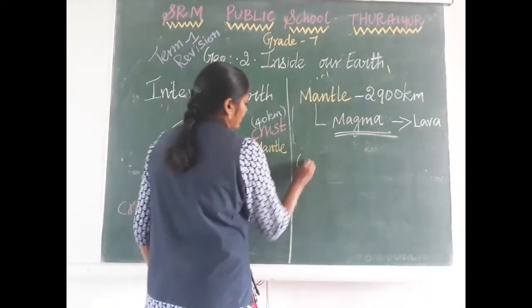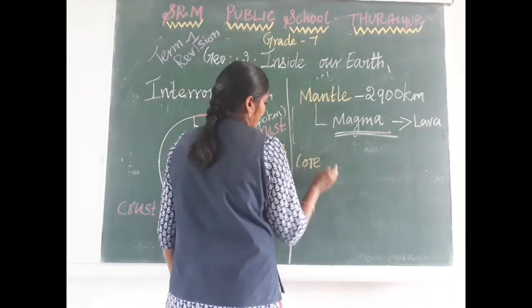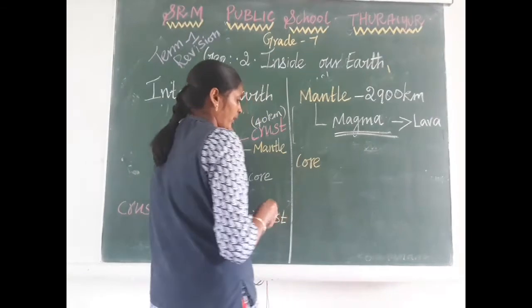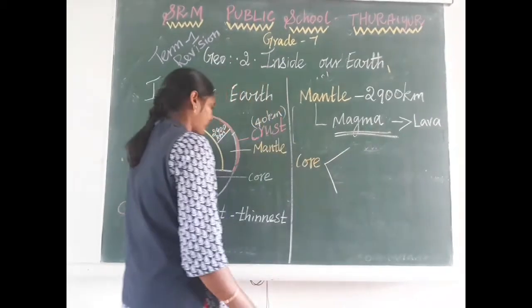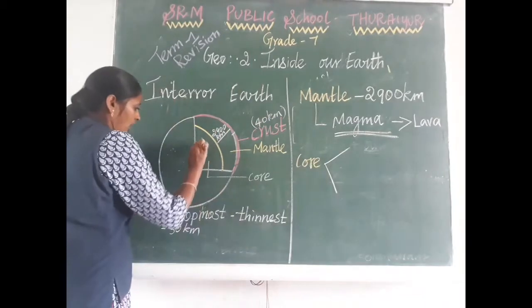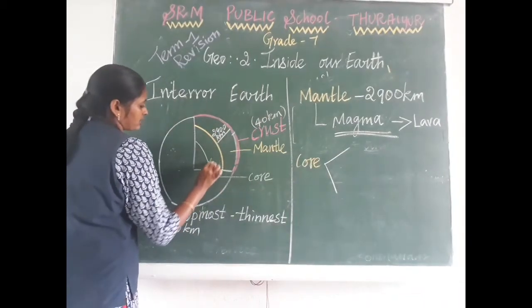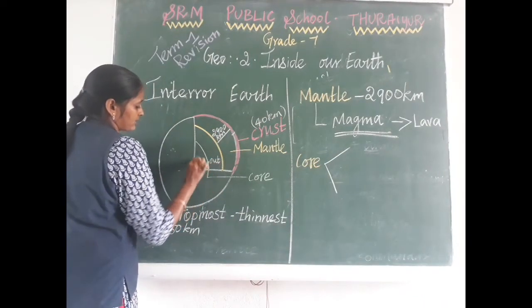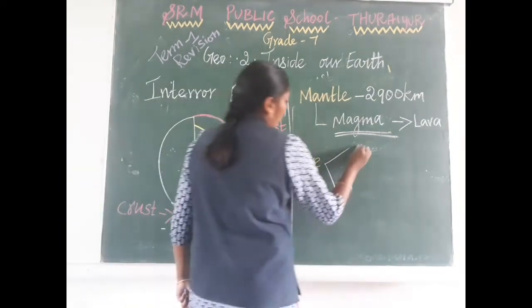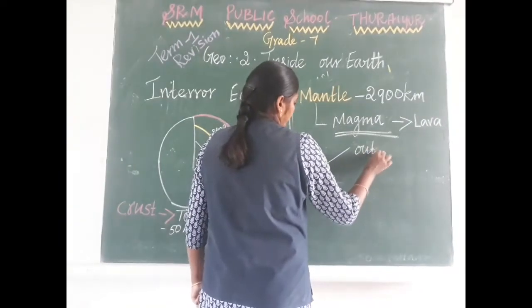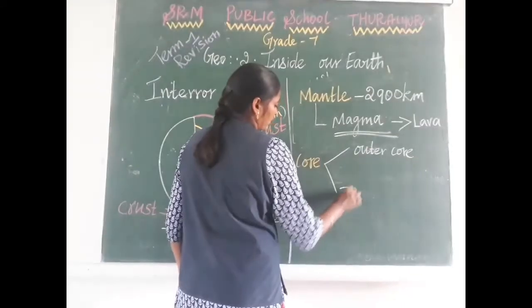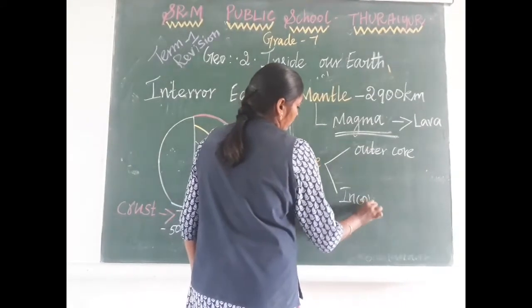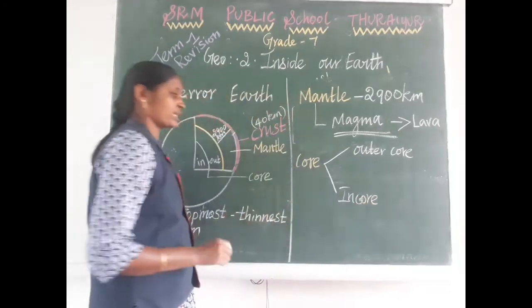So the last layer is the core. We can divide the core into two types: one is the outer core and the other is the inner core. So we have two types of core. This is the innermost layer of the earth.